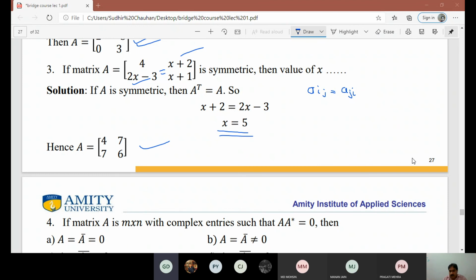Anybody else whose name is not taken? Sir, my connection was lost. Have you taken my attendance, Gauri Dhingra? No. What's your name? Sir, Gauri Dhingra. Okay, Gauri Dhingra. Okay, thank you very much. Is there anyone else whose attendance has not been taken?